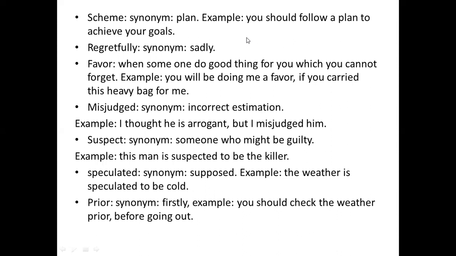Suspect. Synonym, someone who might be guilty. So it's the antonym of innocent. Example: this man is suspected to be the killer. Speculated. Synonym, supposed. Example: the weather is speculated to be cold. Prior. Synonym, firstly. Example: you should check the weather prior to going out.